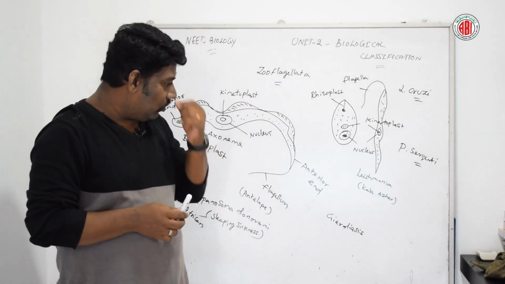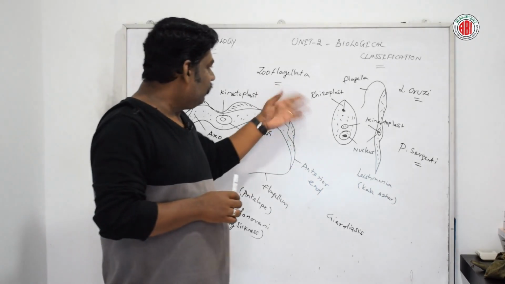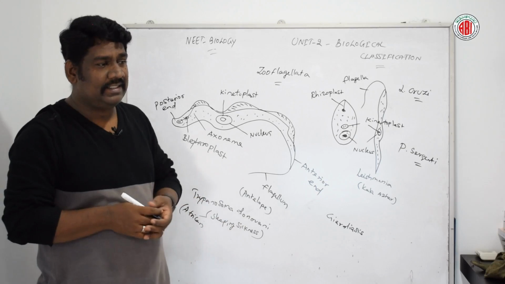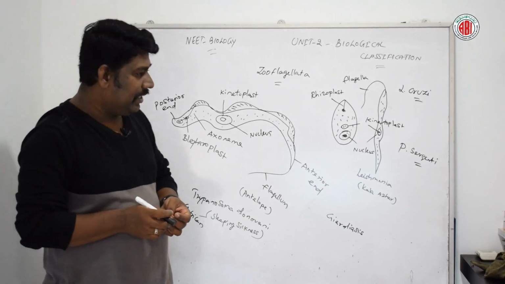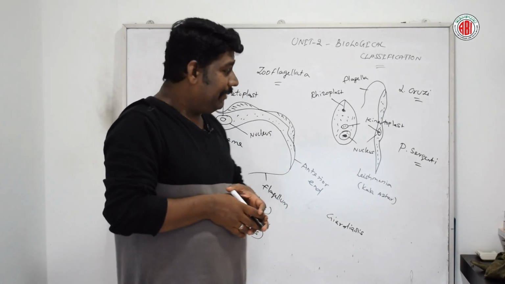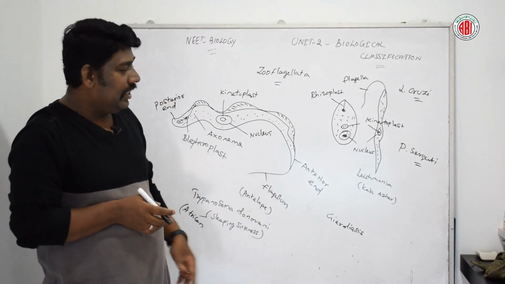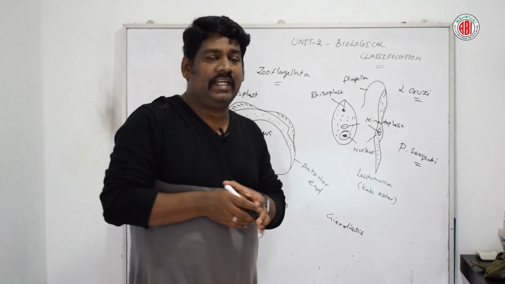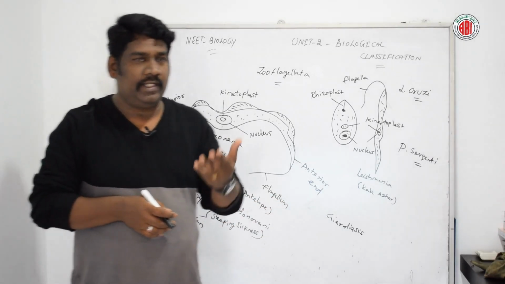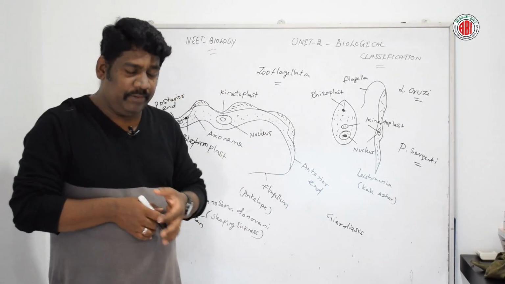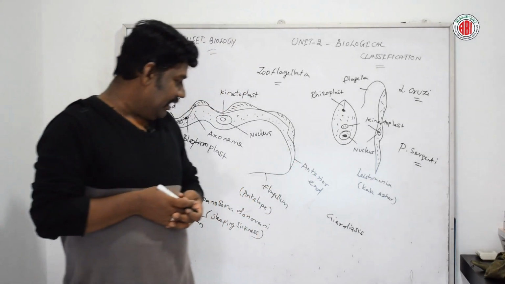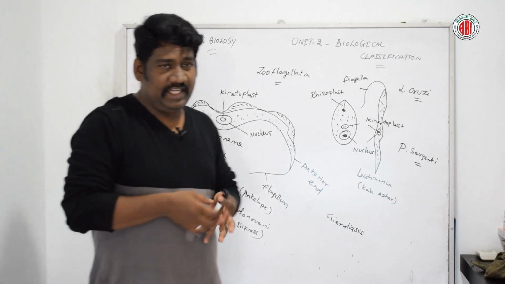Next, talking about locomotion, zooflagellates are able to use the flagella as the cell apparatus or cell organelle, and with the help of it they are able to undergo movement. Based on the number of flagellae, these zooflagellates are further divided into many categories. Uniflagellated types possess only one single flagellum. Few other organisms possess more than one flagellum, which is called the polyflagellate type.